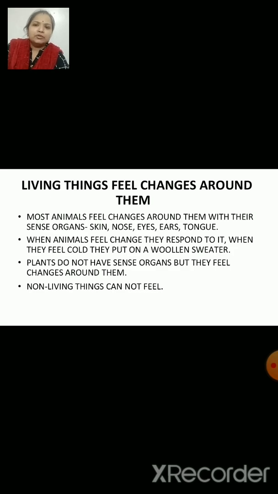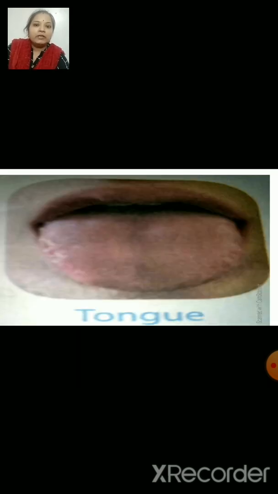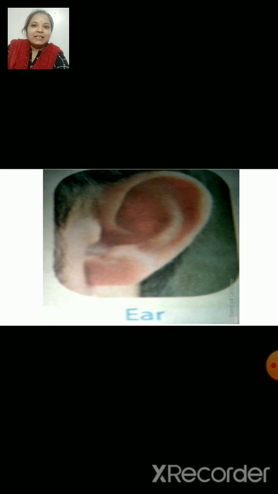So, how do the sense organs help us? This is a picture of an eye. The eye helps us to see. Now, this is a picture of a tongue. The tongue helps us to taste. This is the ear. The ear helps to hear various sounds around us.